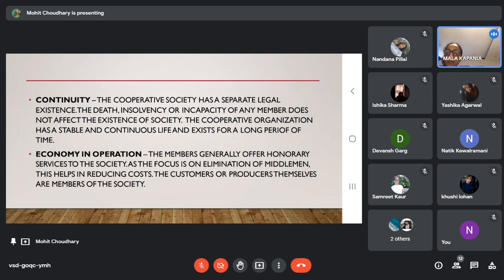Mohit is right in saying that when the government gives so much to the cooperative organizations, they want something in return. So they try to control these organizations. And this is what you will notice in joint stock companies also, how they try to control these companies. They have to submit their audit reports to the government. And when he said no motivation, what does he mean by no motivation?